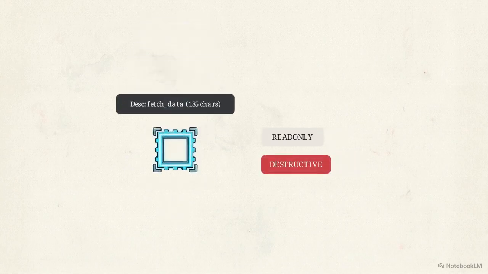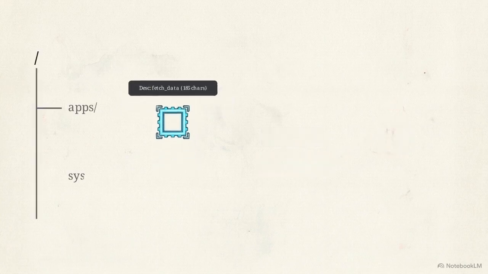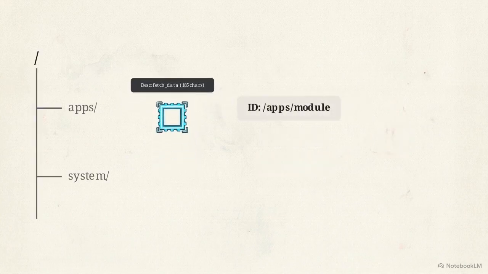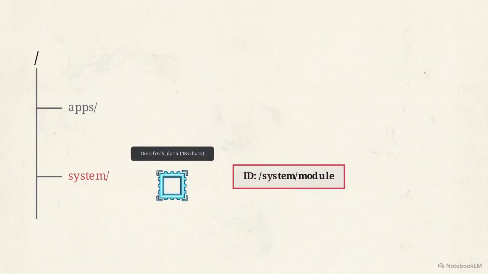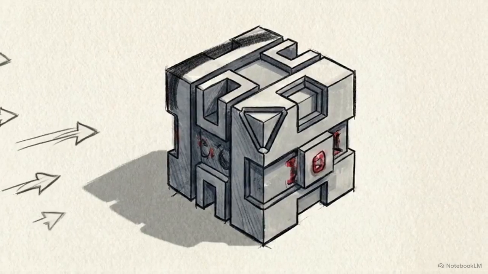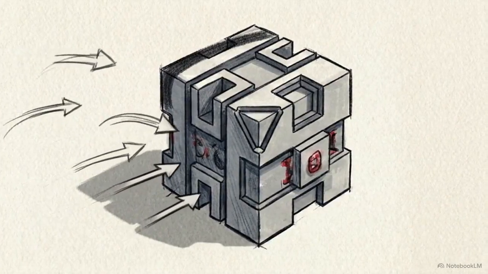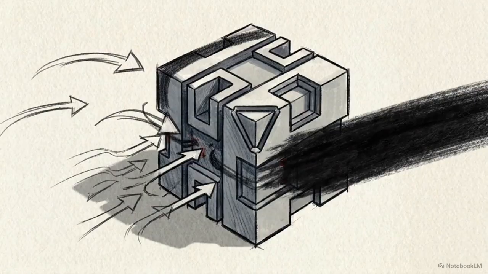The third property is the requirement for behavioral annotations. Before an agent invokes a call, these tags ensure it learns the exact physical consequences that action will have on the real world. The fourth property is a directory as ID addressing system. A file's path is its absolute identity, completely removing the need to maintain manual registries. Combine these 4 properties, and an agent never has to guess how a piece of software works again.